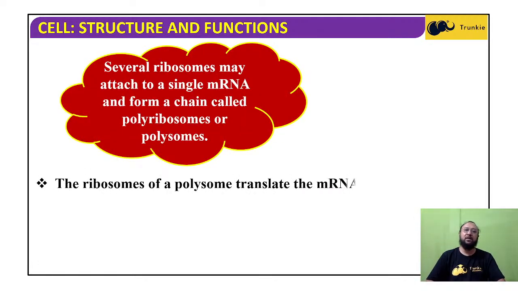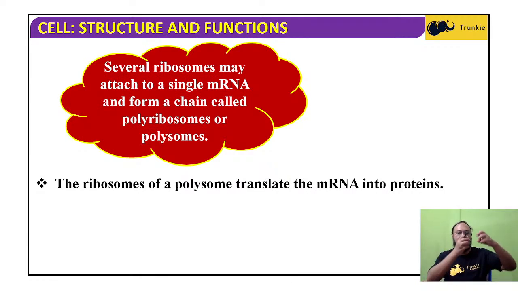Several ribosomes may attach to a single mRNA to form a chain called polyribosomes or polysomes. The messenger RNA carries the message given by the DNA, and that is now going to be translated into amino acids and a polypeptide chain. So ribosomes attach to the mRNA one by one in a long chain fashion, called polyribosomes or polysomes.